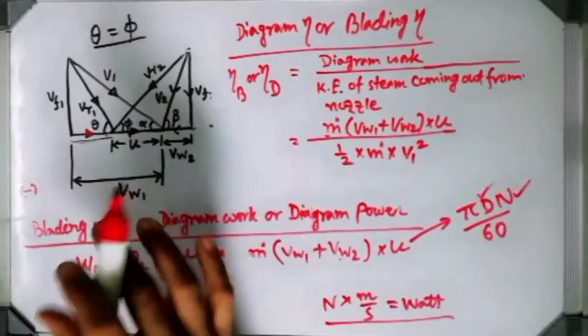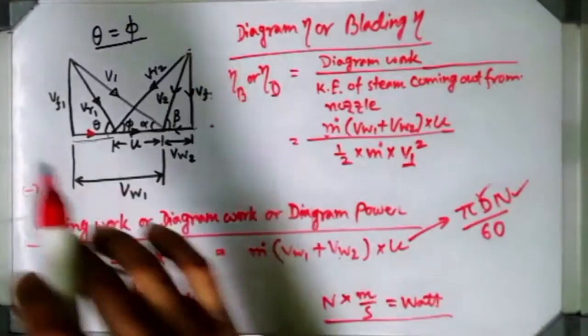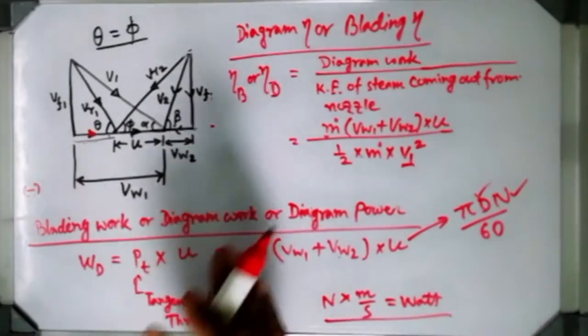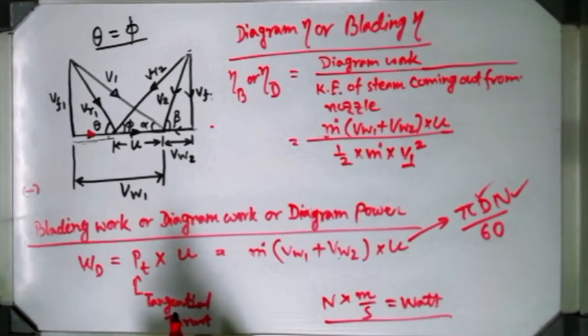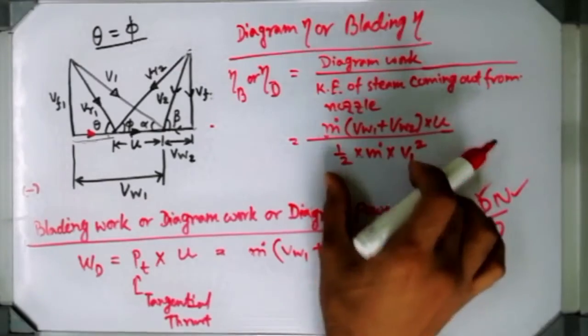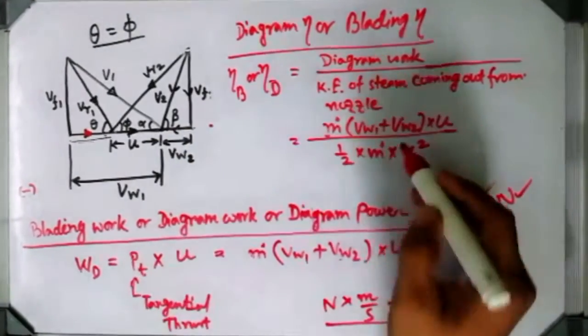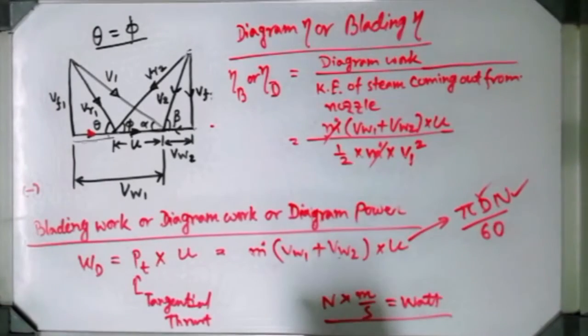At the beginning of the velocity diagram I showed you that this is the velocity of the steam which comes out of the nozzle and enters the turbine. So that is the kinetic energy of the steam coming out of the nozzle and entering the turbine. So m dot will be cancelled.